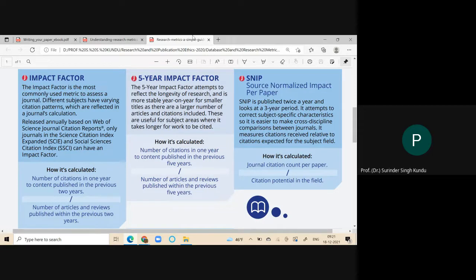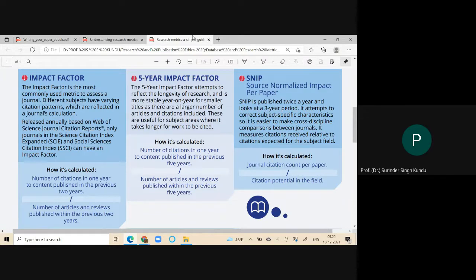That is to say, a paper is there which I have published in the commerce field. That paper has been cited in commerce journals. Suppose it is cited in commerce journals only 5 times, but the same paper is cited in different subjects 50 times.